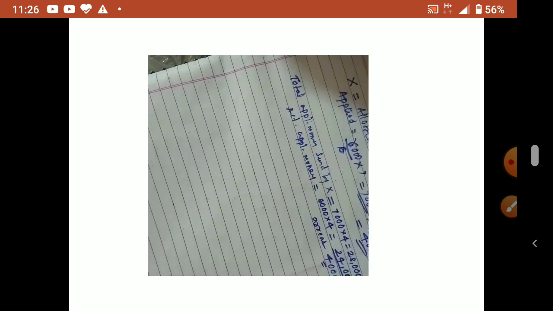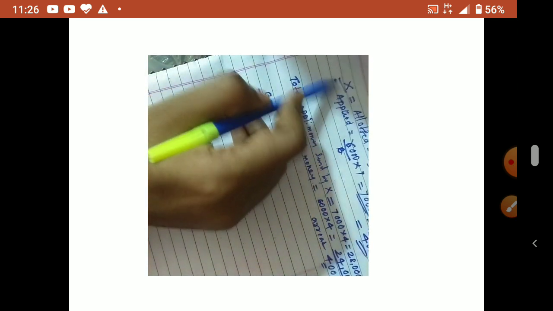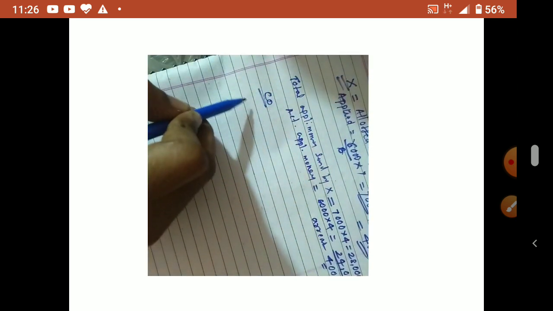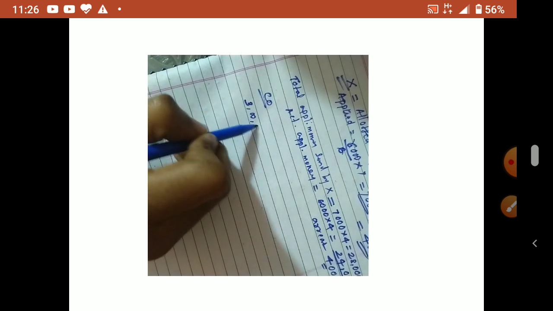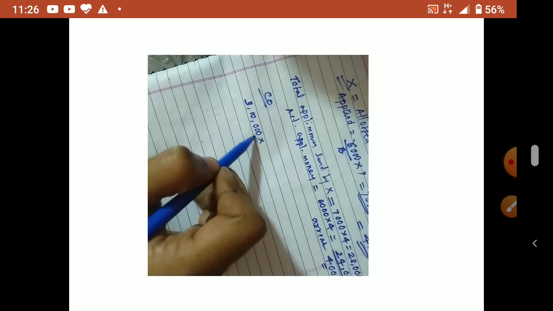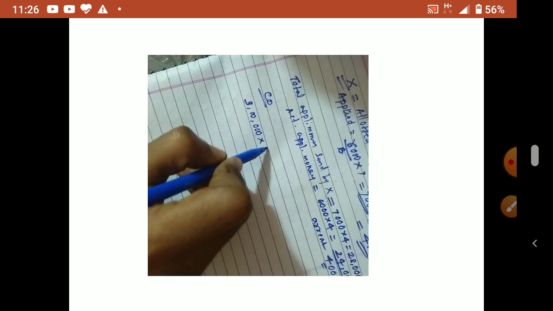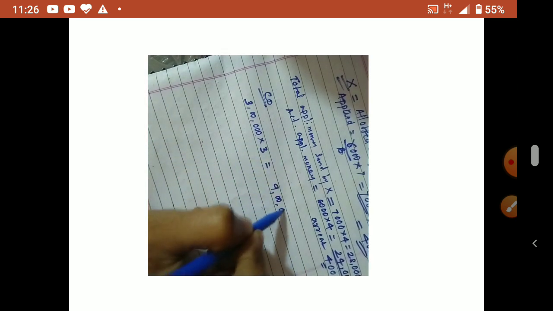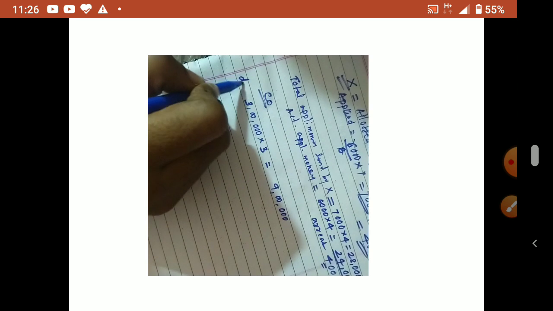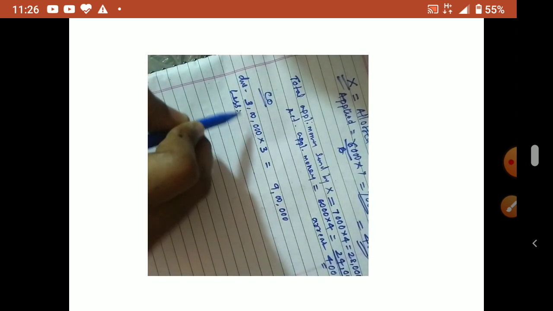Now for the company, this is for X we have written. Now for the company, total amount due is how much? 3 lakh into 3, allotment money 3, so 9 lakh. Due amount is 9 lakh. So already excess money received, no?